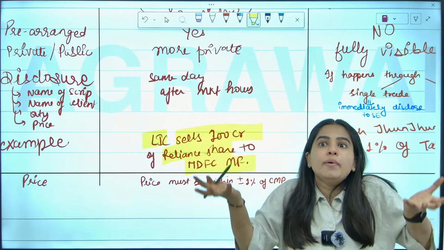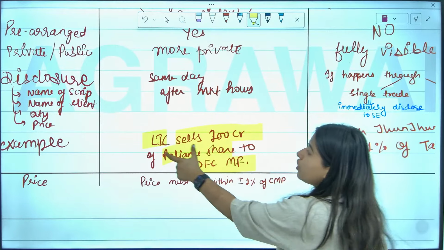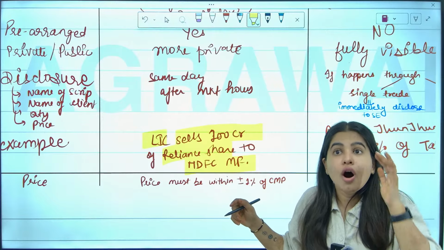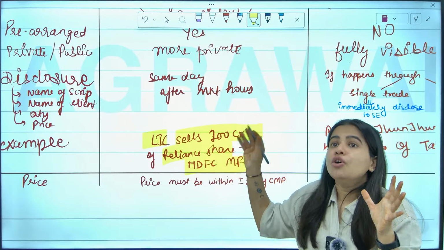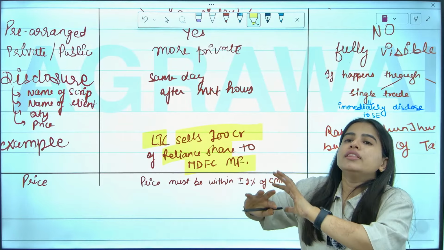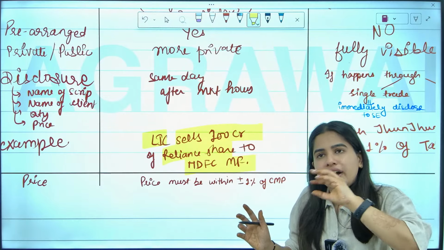So it's two big players doing a private transaction outside the normal hours. If LIC wants to purchase Reliance shares worth 100 crore, we make a separate trading window for them and allow them to trade in separate trading hours.